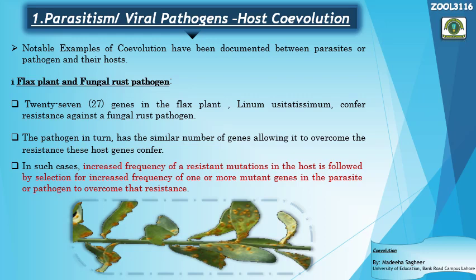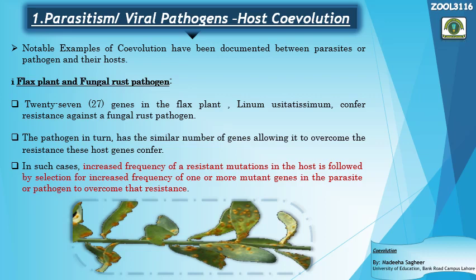Now let's read it. Flax plant and fungal rust pathogen. There is a wide range of such fungal pathogens that cause rust on different plants. 27 genes in the flax plant, Linum usitatissimum, confer resistance against the fungal rust pathogen.